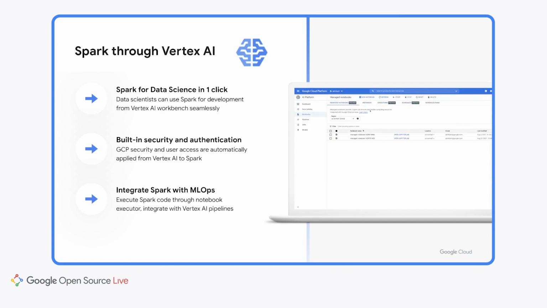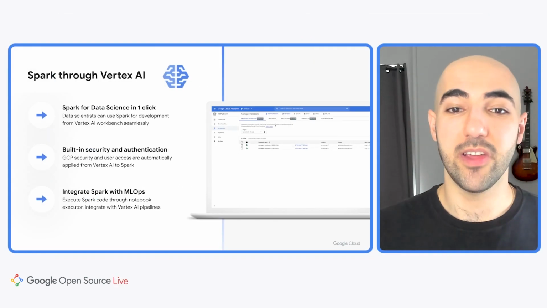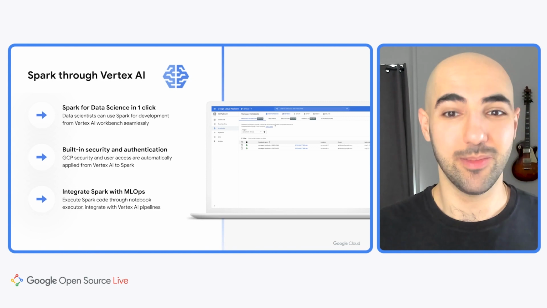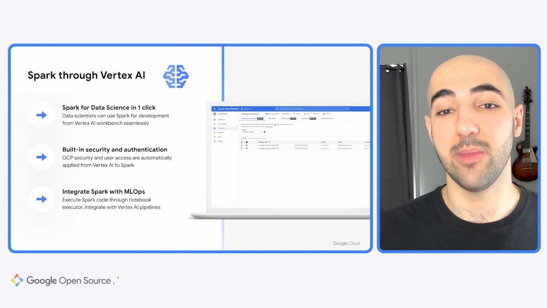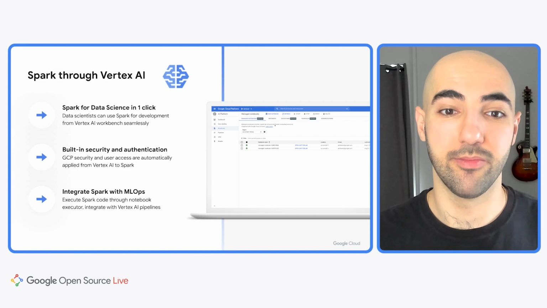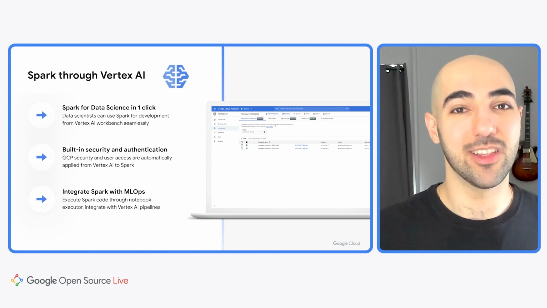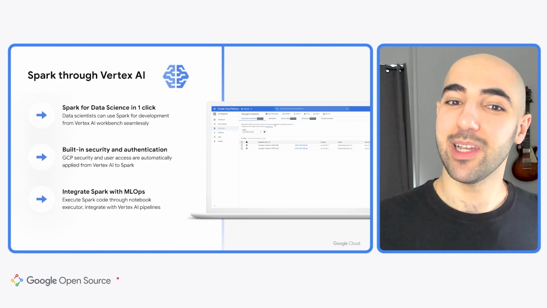Lastly, Spark is available through Vertex AI. This is an excellent choice for users looking to utilize Spark for data science and machine learning. You can access your Dataproc clusters through Vertex AI Workbench and then submit serverless jobs via the API. You can use Spark alongside other machine learning frameworks such as TensorFlow, PyTorch, Scikit-learn, and BigQuery ML. The security features provided by Vertex AI are applied to Spark. And lastly, Spark workloads can be integrated with Vertex AI pipelines. Stay tuned for a more detailed look into the Spark and Vertex AI integration as my colleague Nikita walks you through it later today.